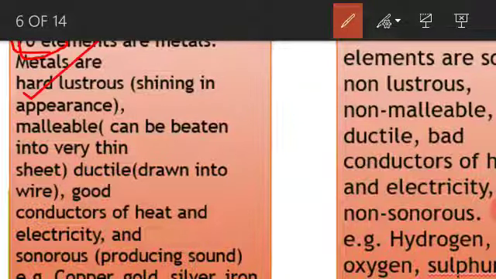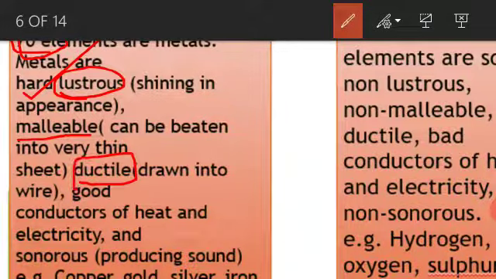Lustrous means shining in appearance. Metals have a shining appearance. And malleable. Malleable means it can be beaten into very thin sheets, like paper. Next, ductile. Ductile means it can be drawn into wire. They are good conductors.